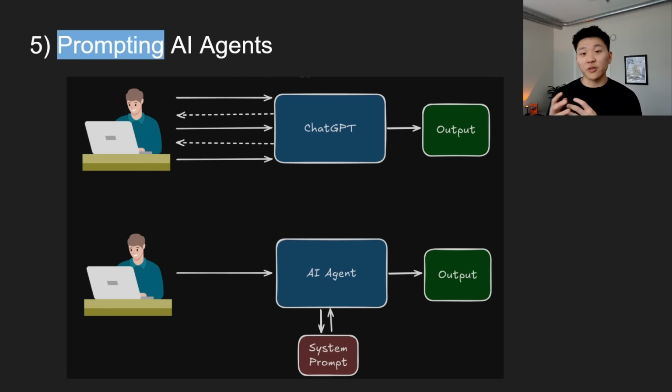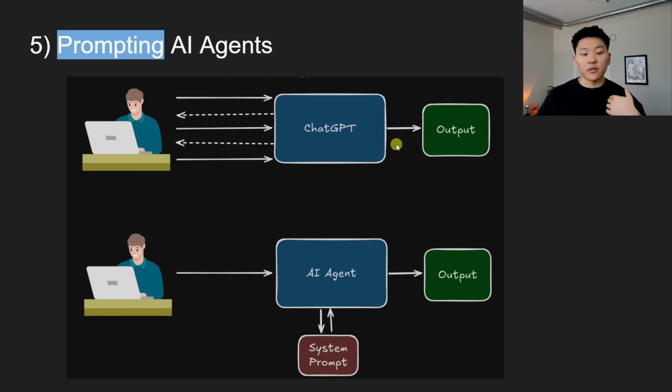But when people think of prompting, they think of ChatGPT, as you can see right here, where you have the luxury of talking to chat. It's going to send you something back. You can tell it, hey, make that shorter, or hey, make it more professional. It'll send it back, and you can keep going back and forth and making adjustments until you're happy with it, and then you can finally accept the output.